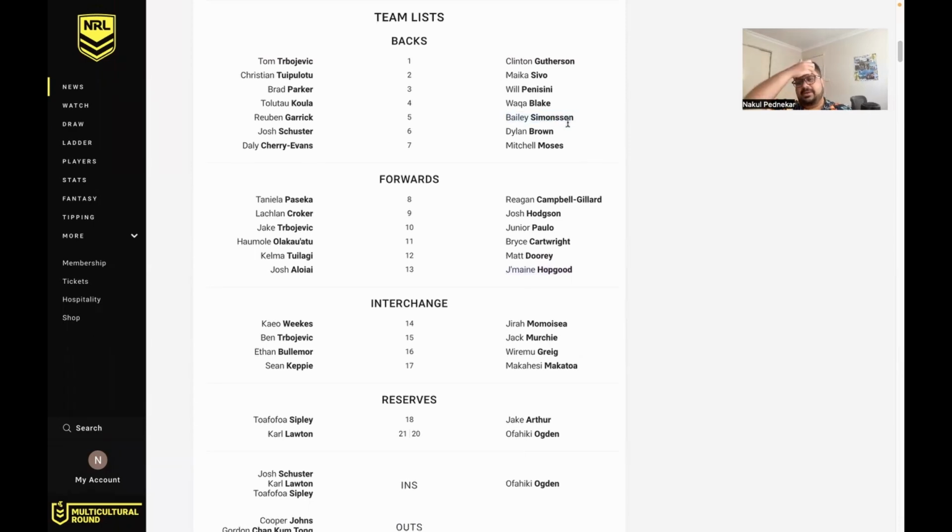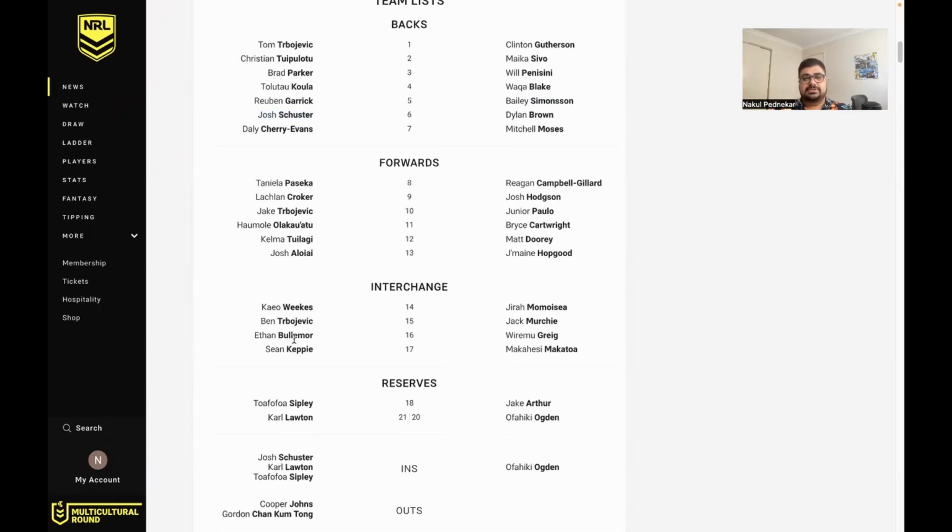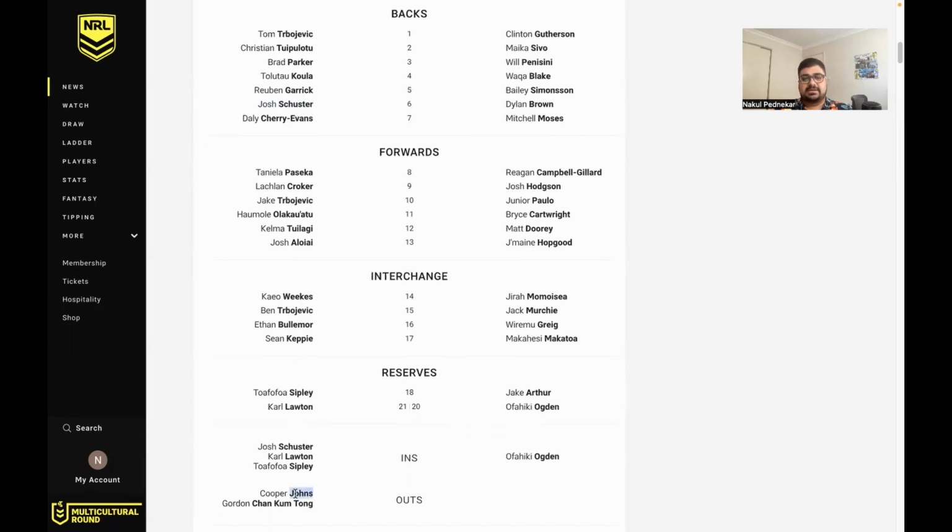Simonson had a bit of a nightmare in round 2, so that'll be interesting to see how he backs up. For Manly, Schuster's back for Cooper Johns. You can see Cooper Johns is not even on the extended bench. So Cooper Johns is out, unfortunately for him. But yeah, Schuster's back in. Pretty settled Manly lineup. Their pack actually doesn't look as short as I thought it would be.